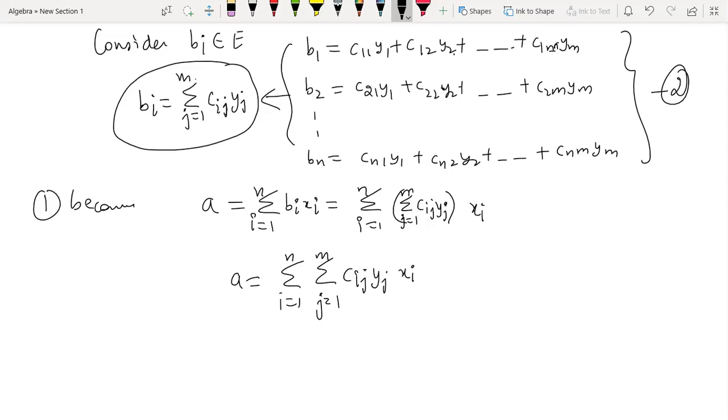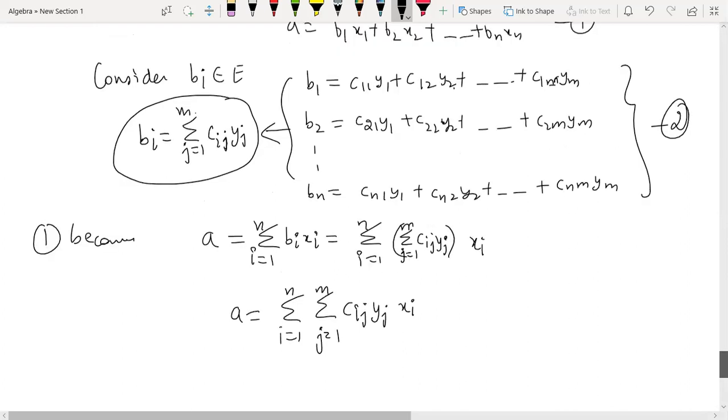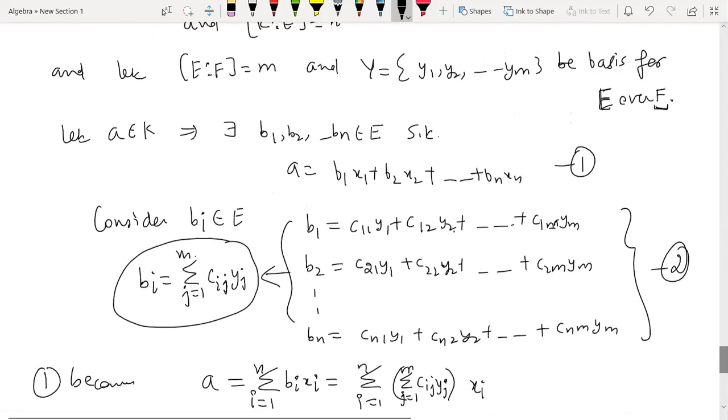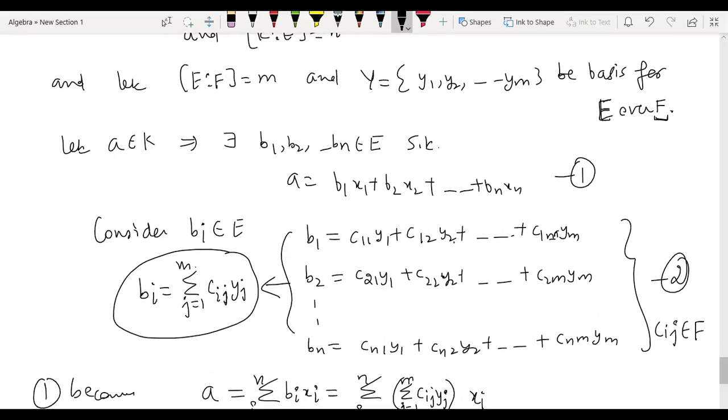Now, what have you shown by writing it like this? What are these xi's and what are these yj's? Basically, where are these cij's coming from? I didn't mention it here; I should have mentioned it, just like I mentioned that the bi's are coming from E. So all these scalars cij are coming from F, because y is the basis of E over F. So these cij's belong to F, right?